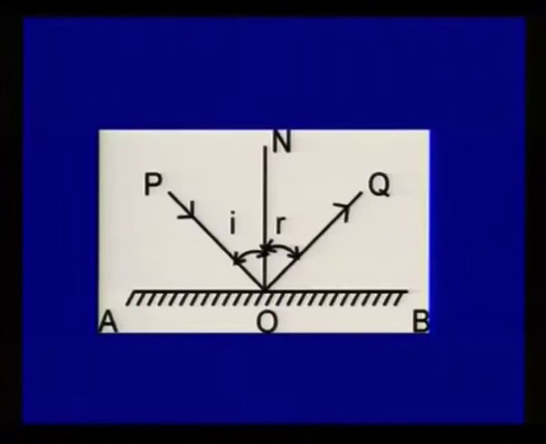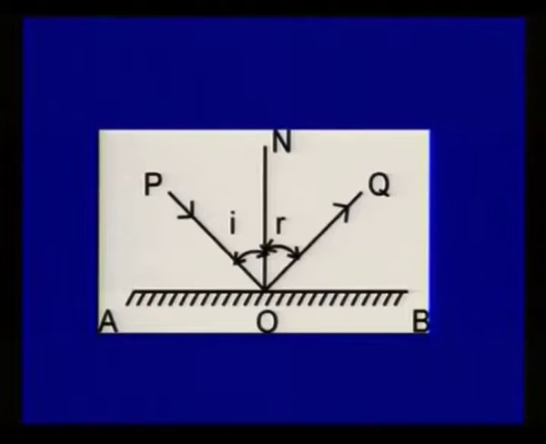Here there is a smooth and rigid surface, and the incident ray of light is coming as PO and is reflected as OQ. PO is the incident ray and OQ is the reflected ray, and a normal is drawn. The angle between the normal and the incident ray PO is called the angle of incidence, and the angle between the normal and the reflected ray OQ is called the angle of reflection.